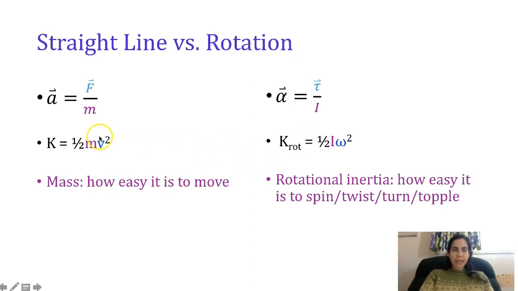Kinetic energy works the same way. Rotational kinetic energy, the energy you need to turn in a circle, is 1/2 times how hard it is to rotate times how fast you're spinning squared, just like it was 1/2 times how hard it was to move times how quickly you're moving squared.